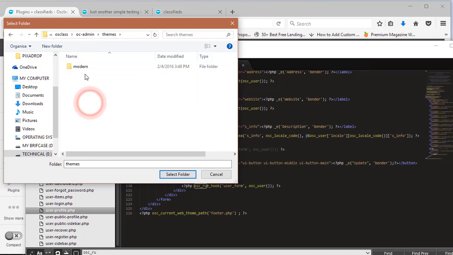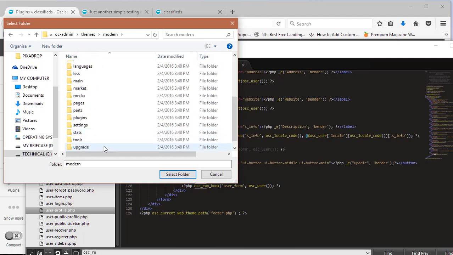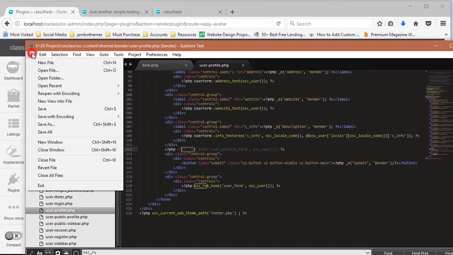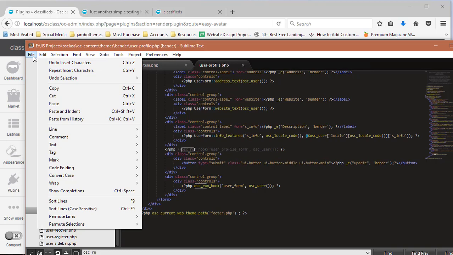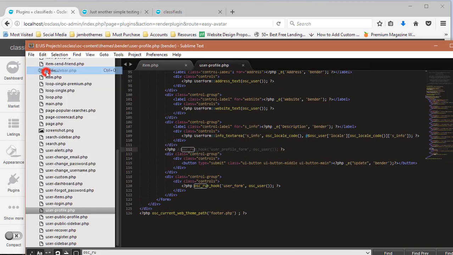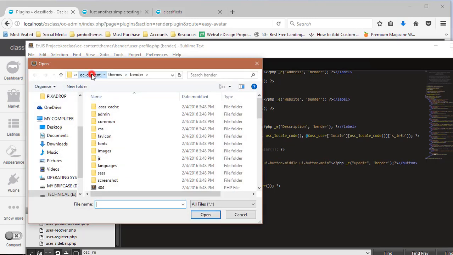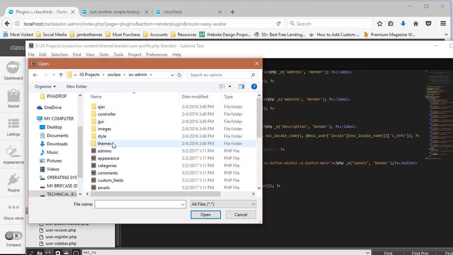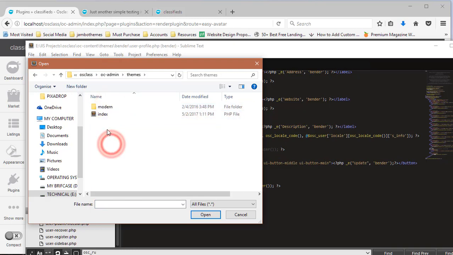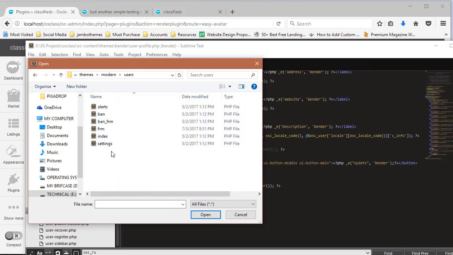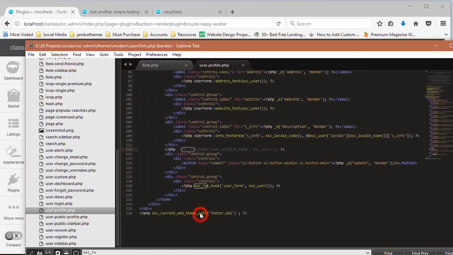Then themes, modern, users. Oh, I'm sorry for that. We are looking for a file, not a folder. Open file. That is the folder. Then themes, modern, users. Then here is the file.